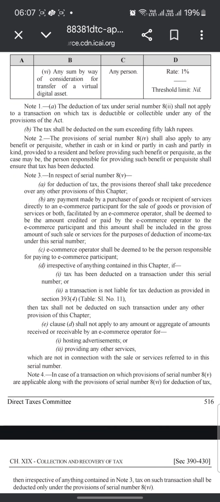Deduction of tax under serial number 82 shall not apply to a transaction on which tax is collected under any other provision of the Act. The tax shall be deducted on the sum exceeding 50 lakh rupees.